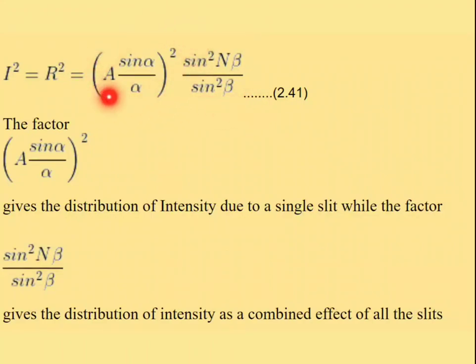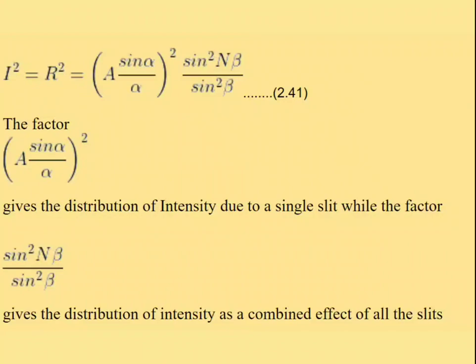Here there are two functions. One is A sin alpha by alpha whole square, and the other is sin square N beta by sin square beta. The first factor represents the distribution of intensity due to a single slit, while the second factor represents the distribution of intensity as a combined effect of all the slits.